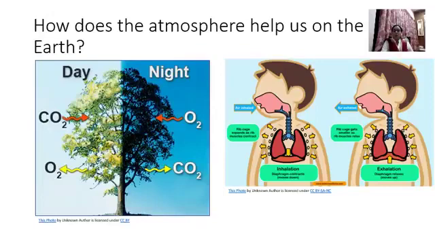They breathe in oxygen and they breathe out carbon dioxide, totally different from the plant. Plants breathe in carbon dioxide and give out oxygen during daytime, but human beings breathe in oxygen and give out carbon dioxide. So this way the atmosphere helps us to live on the planet Earth.